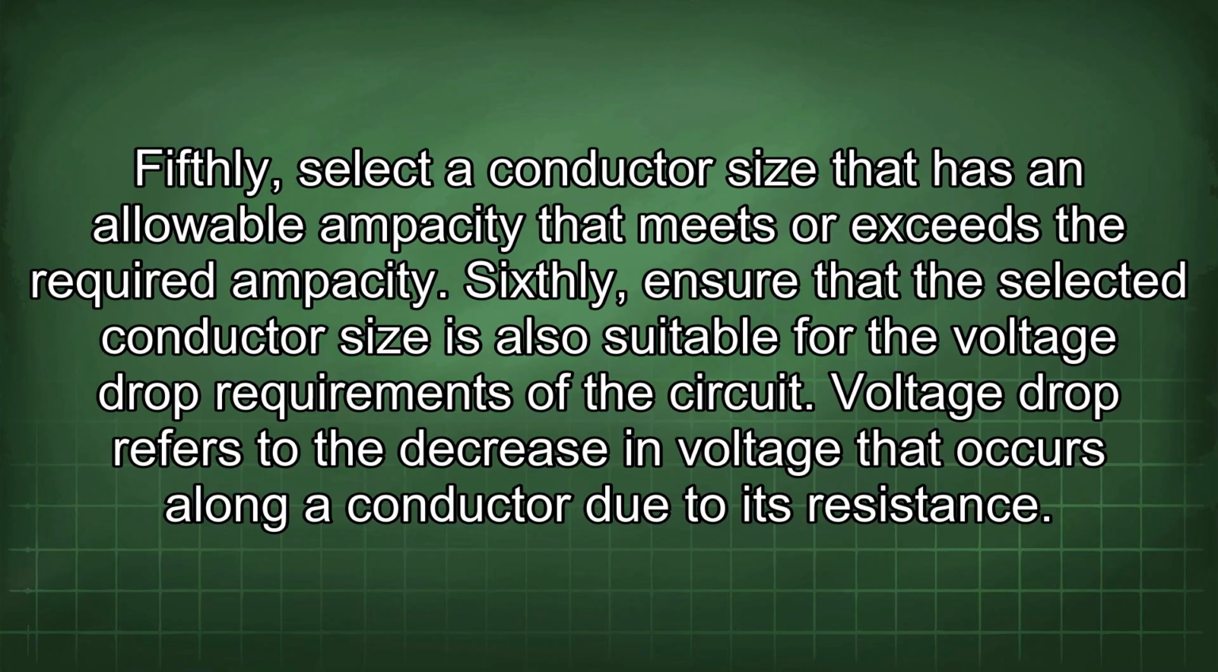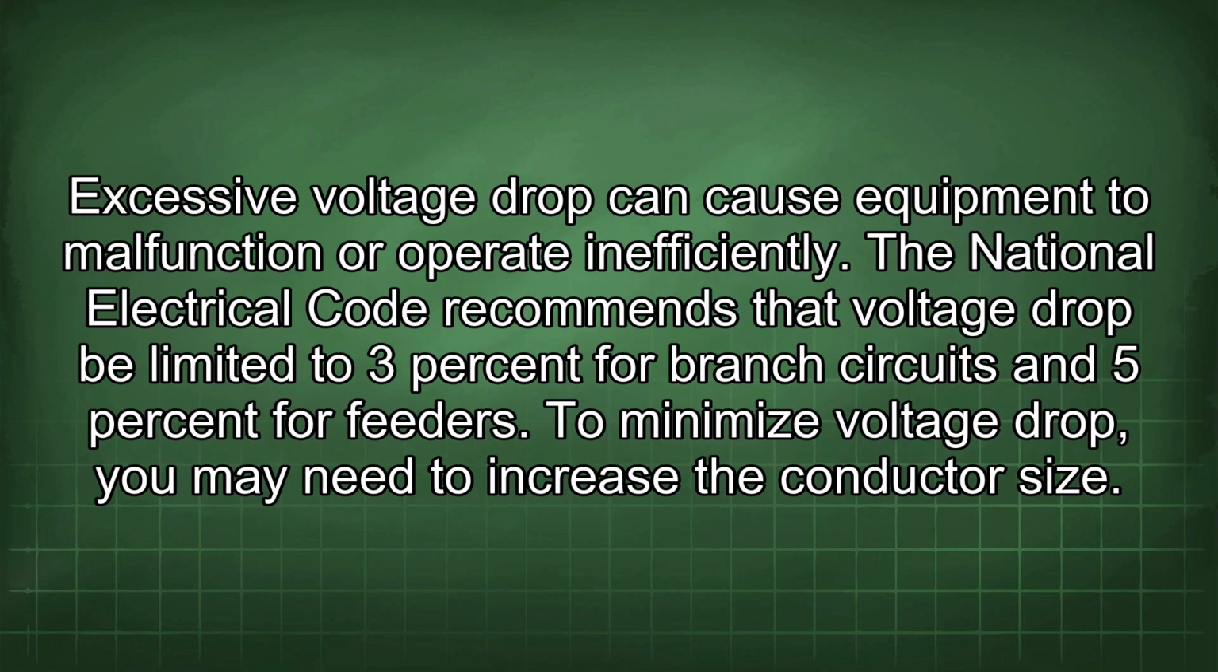Sixthly, ensure that the selected conductor size is also suitable for the voltage drop requirements of the circuit. Voltage drop refers to the decrease in voltage that occurs along a conductor due to its resistance. Excessive voltage drop can cause equipment to malfunction or operate inefficiently. The National Electrical Code recommends that voltage drop be limited to 3% for branch circuits and 5% for feeders. To minimize voltage drop, you may need to increase the conductor size.